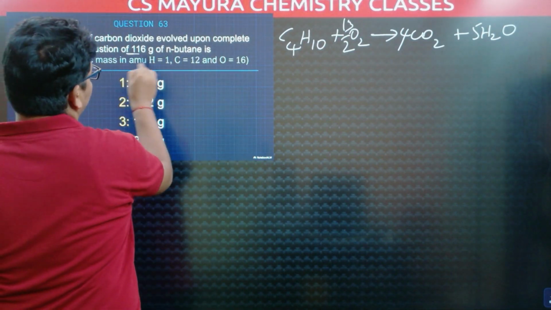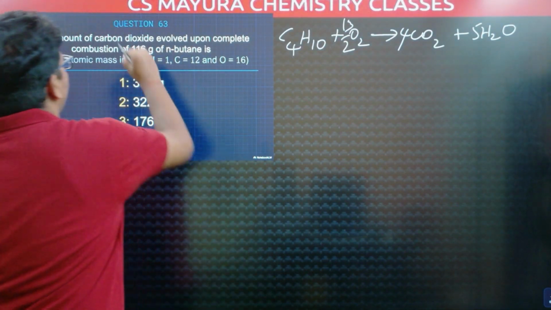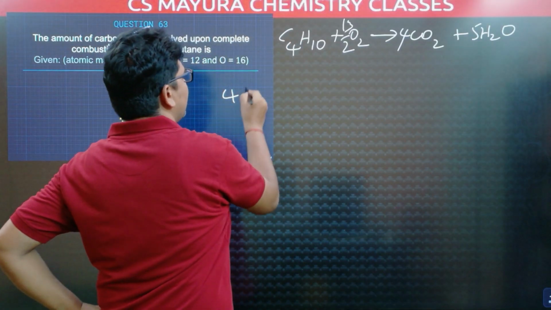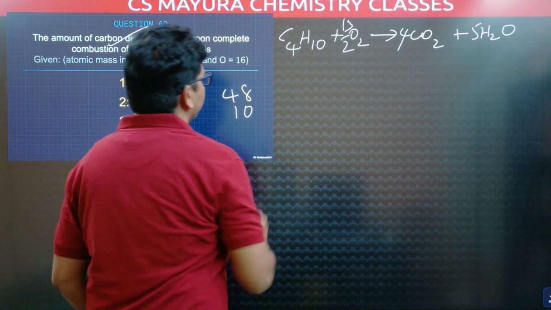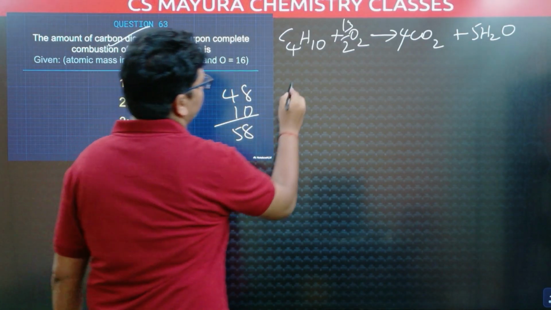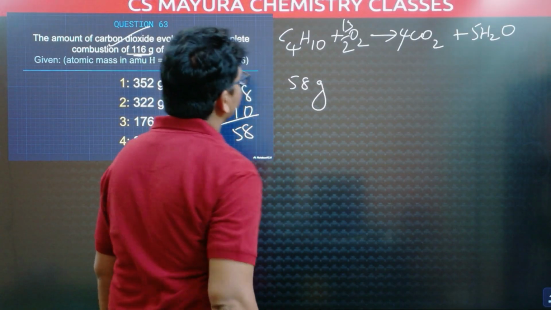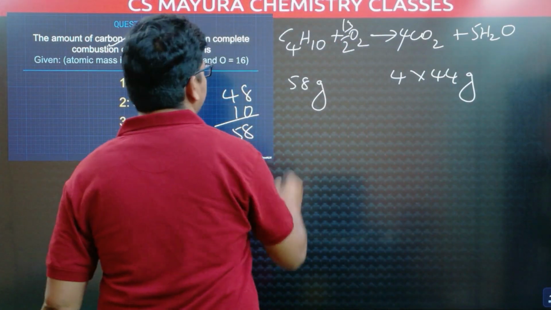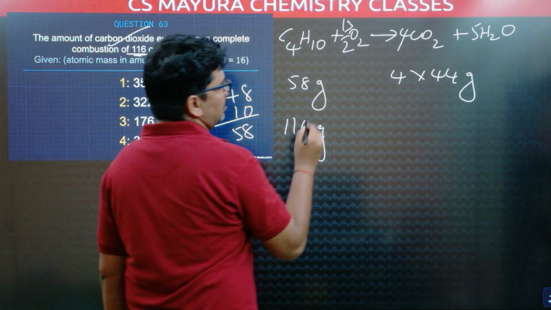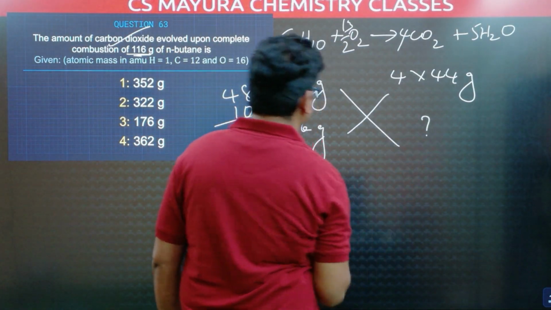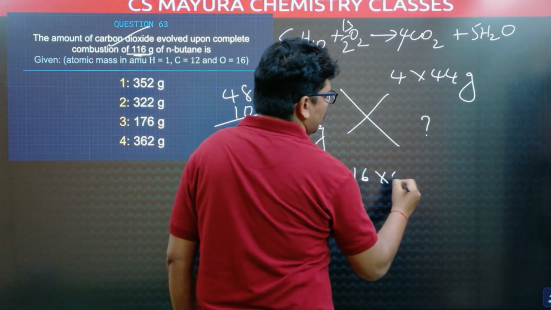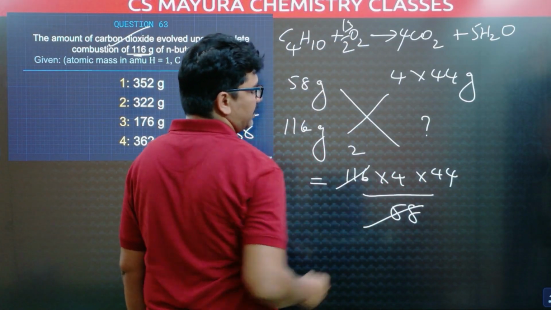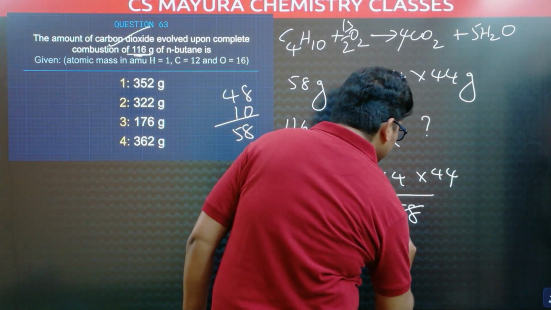Now 116 grams of n-butane is there. How much carbon dioxide is evolved? So butane molecular weight, 4 carbons 48, 10 hydrogens 10, this is 58. 58 grams of butane produces 4 into 44 grams of carbon dioxide. Then 116 grams of butane produces how much carbon dioxide? That is 116 into 4 into 44 divided by 58. 58 in 116, 2 times. So the simplified value is 352 grams.